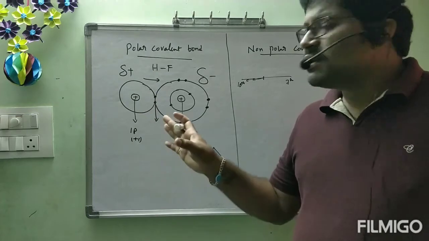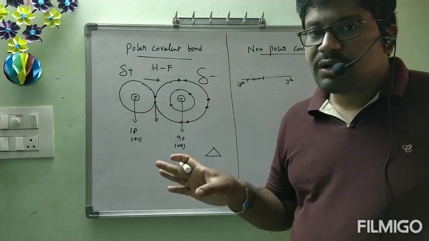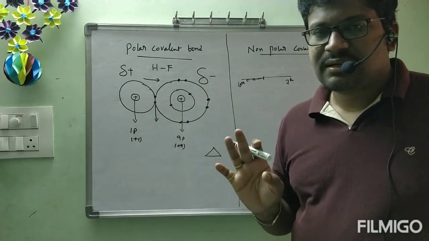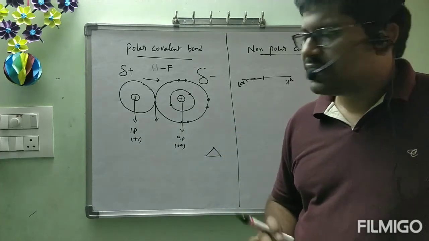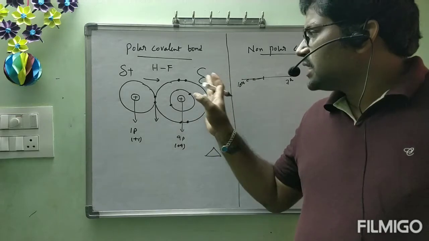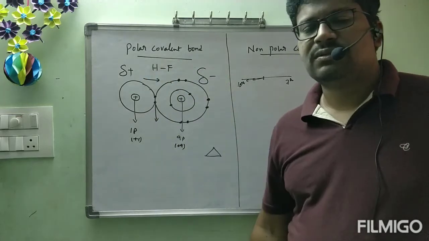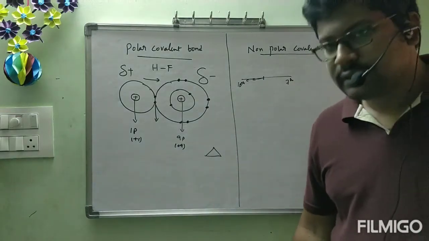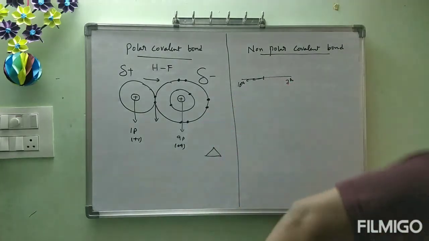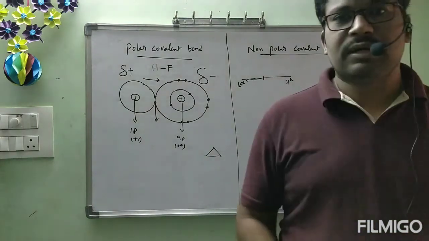After the formation of the covalent bond, if the molecule develops slight charges, not like ionic charges, a little less than ionic charges, developing partial charges like this, delta negative and delta positive, that type of covalent bond is called a polar covalent bond.